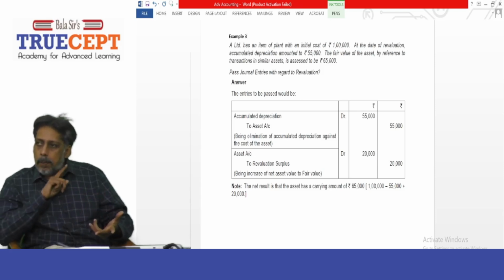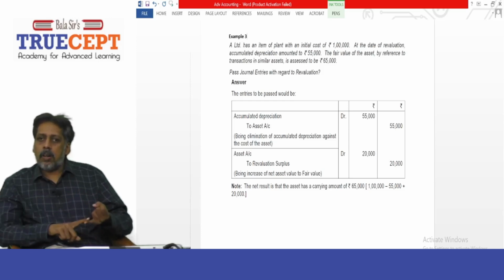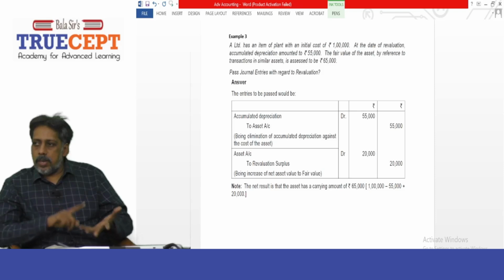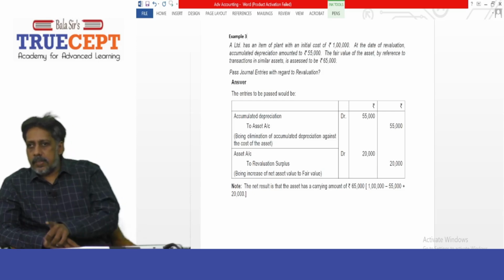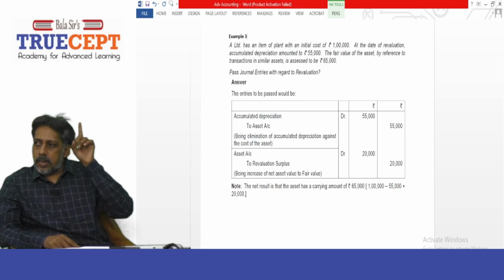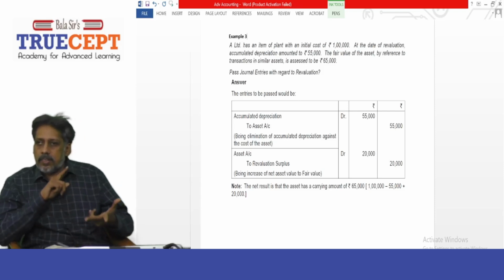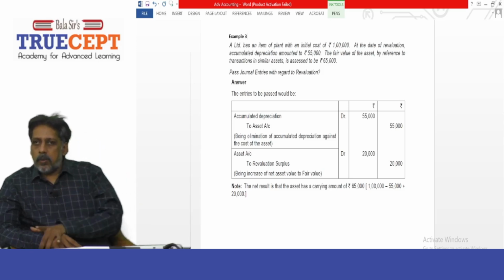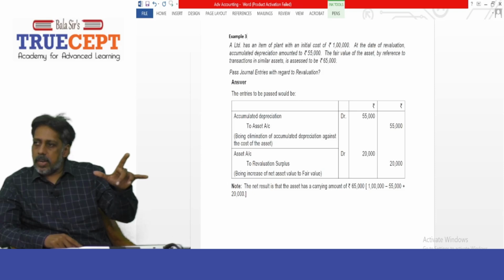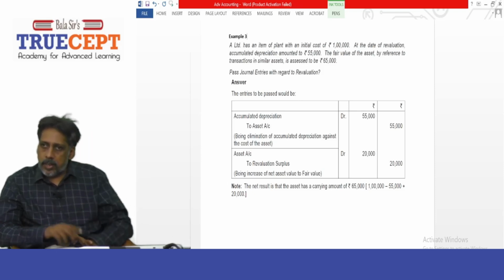The accumulated depreciation account, which is technically a contra asset, has a credit balance of 55,000. Now, what will be the net book value? 1 lakh minus 55,000, net is 45,000.